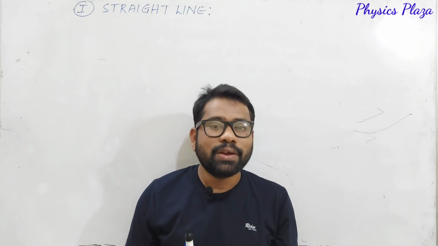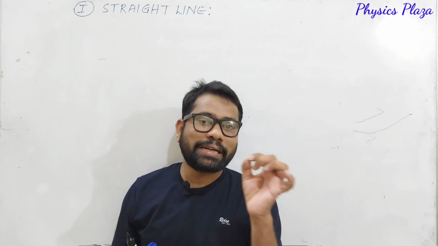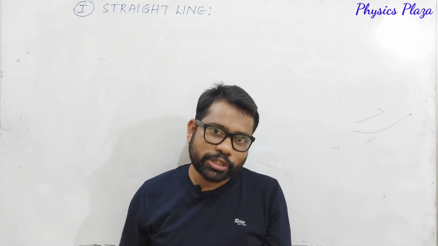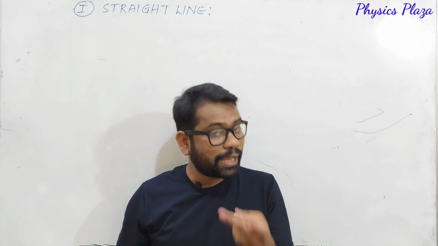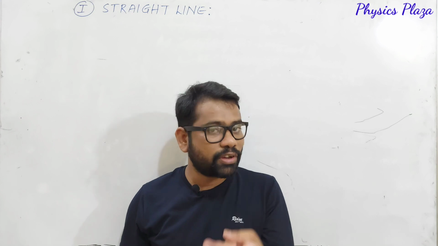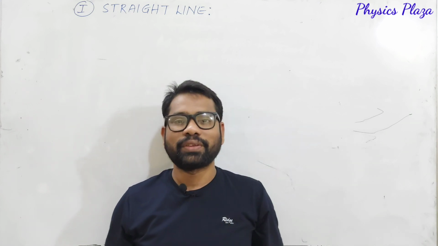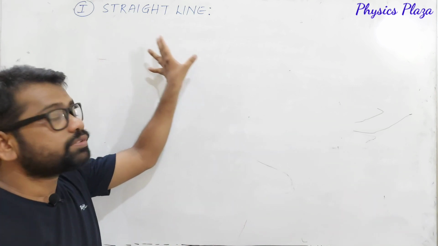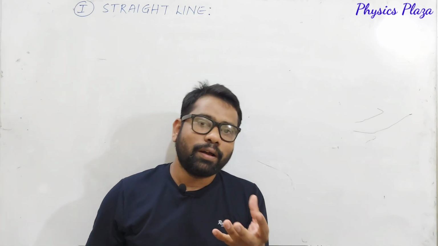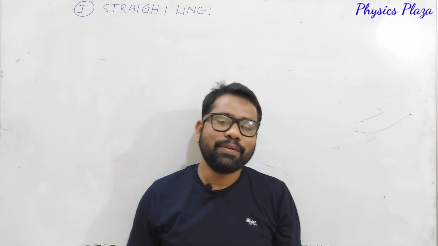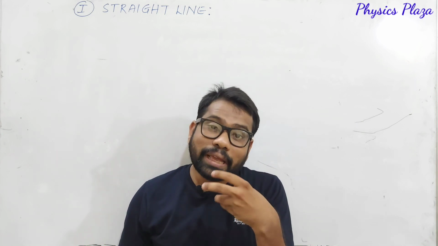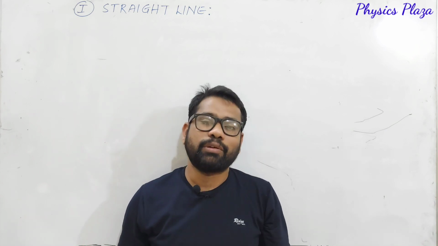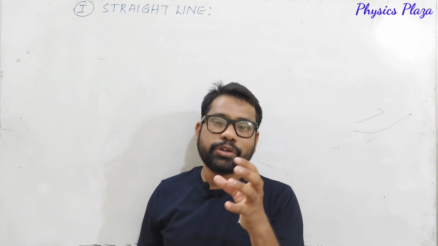The second one is the Y-intercept. What is actually the Y-intercept? Can it be positive? Can it be 0? Can it be negative? These are the things which we are going to cover under Y-intercept. And the third point which we are going to talk about is the equations of a straight line. What are the possible equations for a straight line, and how will the different graphs look for different equations of a straight line? So these are the things which we are going to cover.